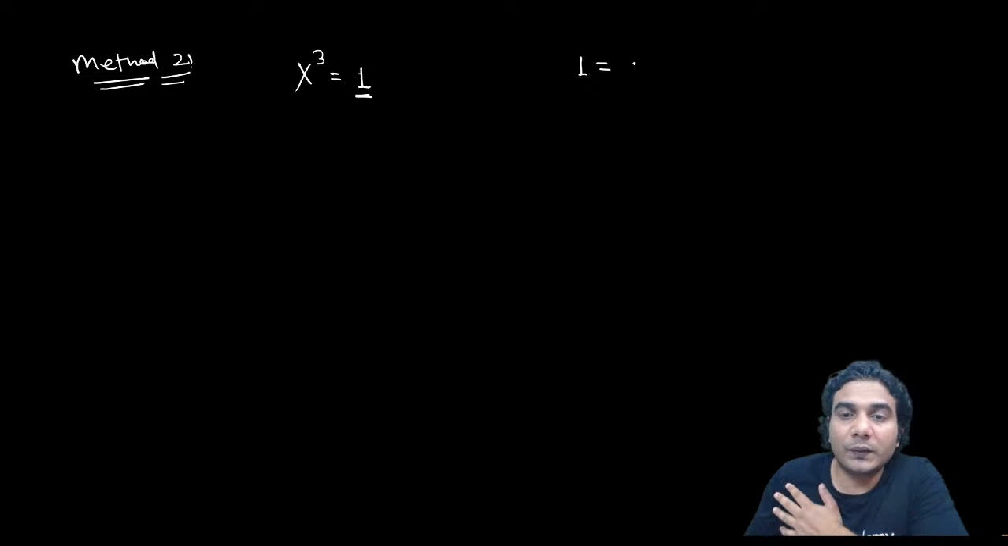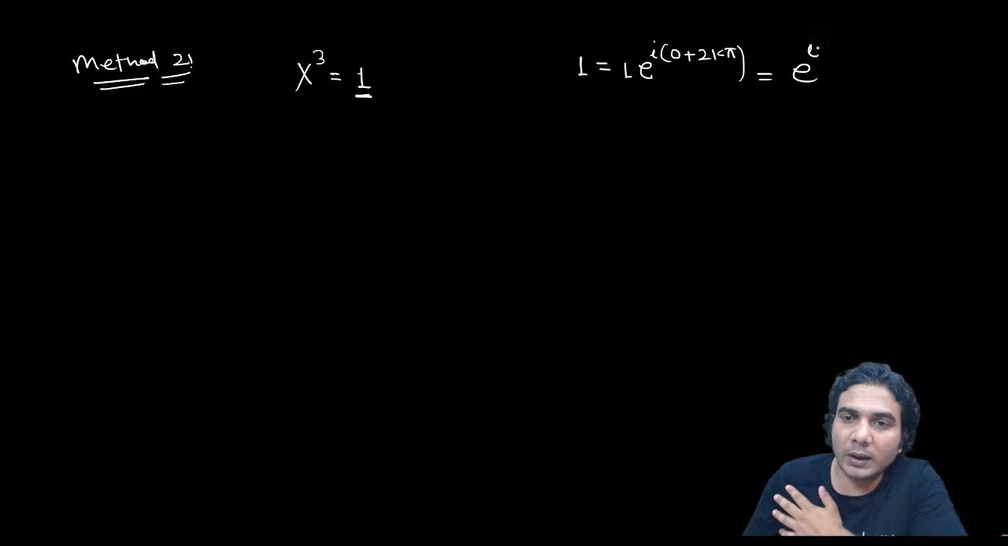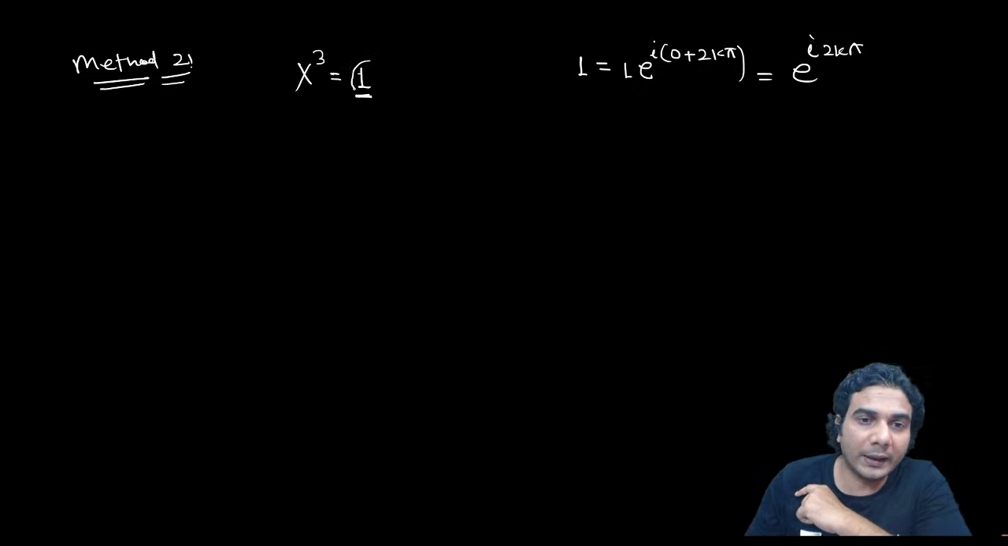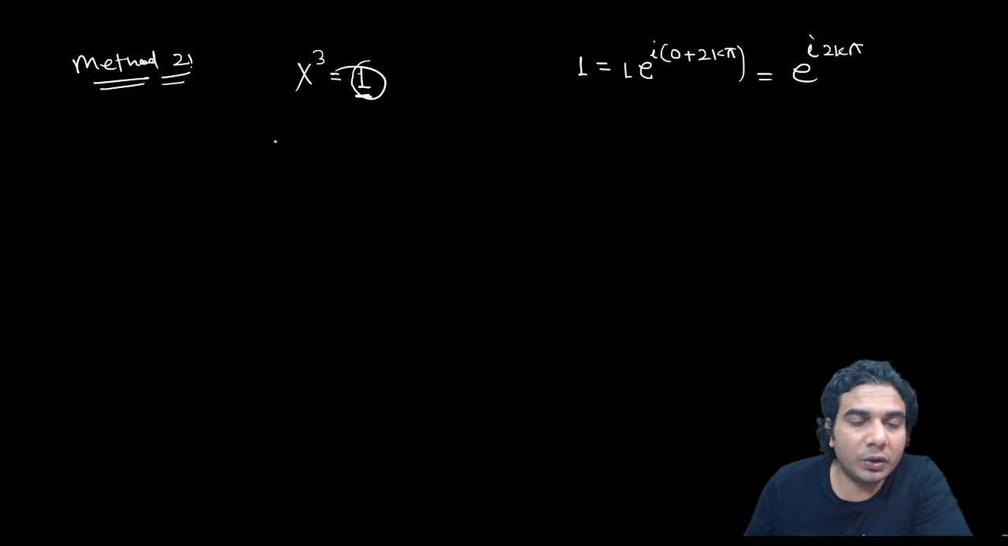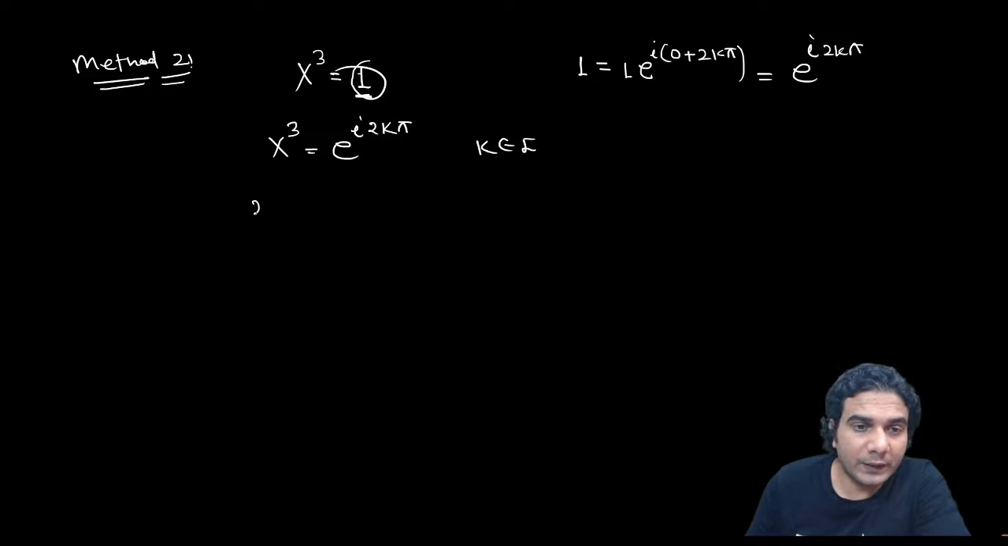So 1 can be written with modulus 1 and argument 0, and the general argument is 0 plus 2k pi. So basically 1 can be written as e raised to iota 2k pi, where k belongs to integers. In this form you need to represent the complex number on the right hand side of the equation. Then we will take the cube root, and we'll get 3 values in Euler's form. So x is going to be e raised to iota 2k pi by 3, where k belongs to integers.